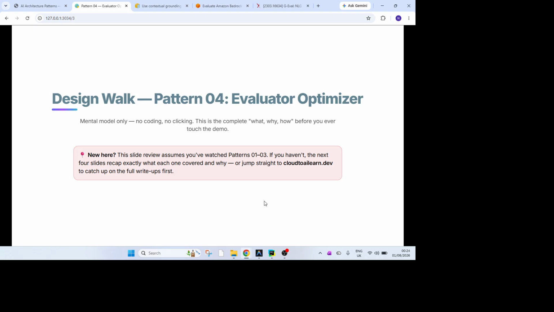This is the design walkthrough of pattern 04. Mental model only. No code, just a design walkthrough. If you have been following the series, the next few slides will recap what we have covered so far in pattern 01 to pattern 03.